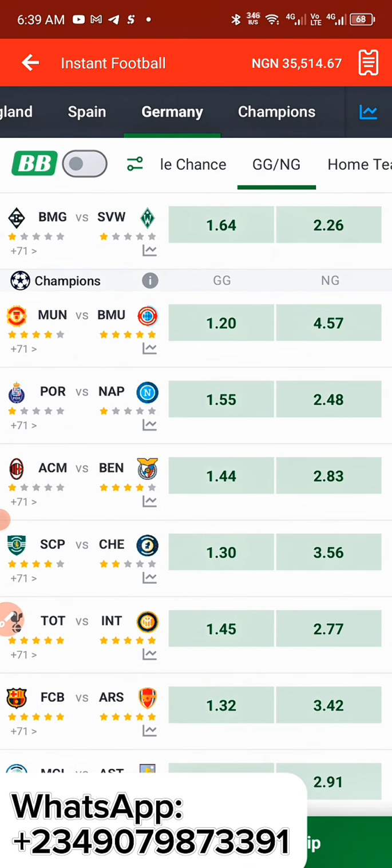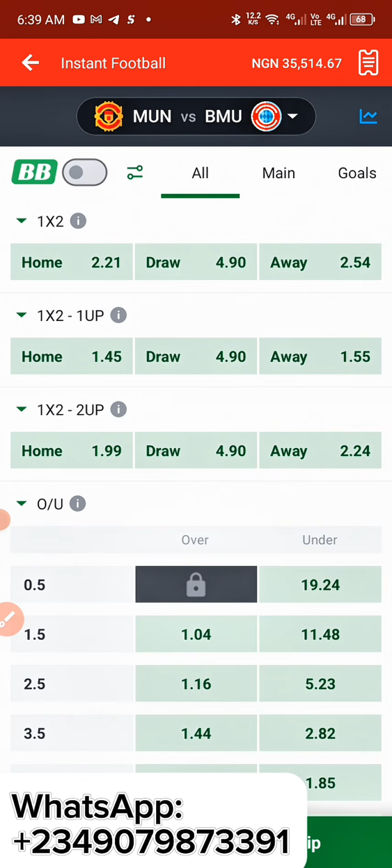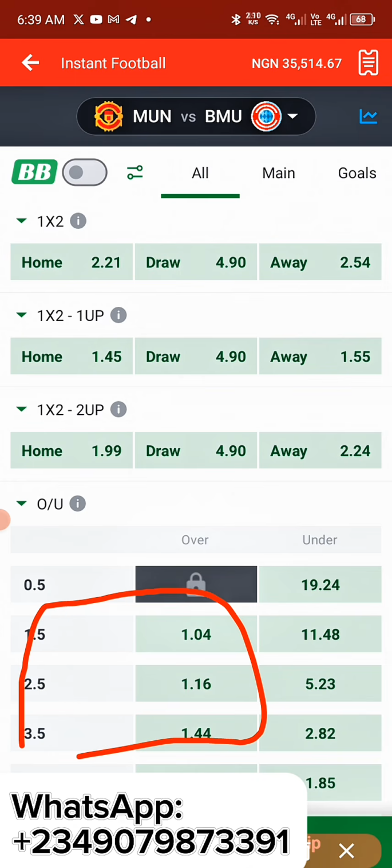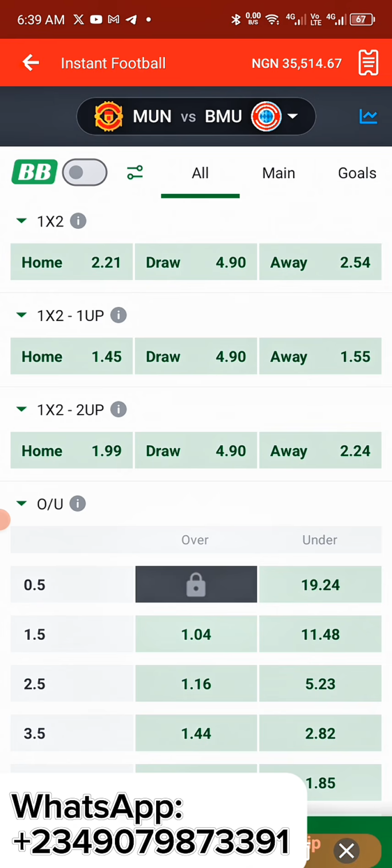So let us head over to Man U versus Bayern Munich. Let us go over to the team and check their 1.5, 2.5. So as you can see, this one also still has a small range of odds. So how do we get higher odds if you're experiencing this kind of problem? Get my point? So like I said, let me go over to the next one. Let me show you something. There's 2 things I need to show you lastly before we end this video.